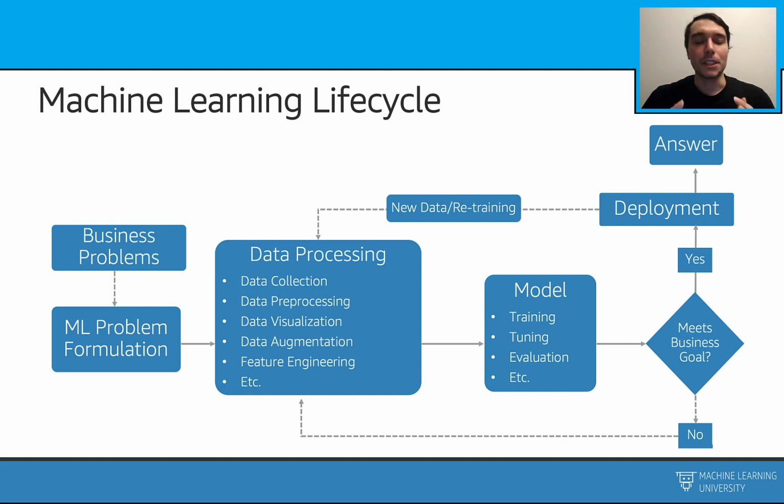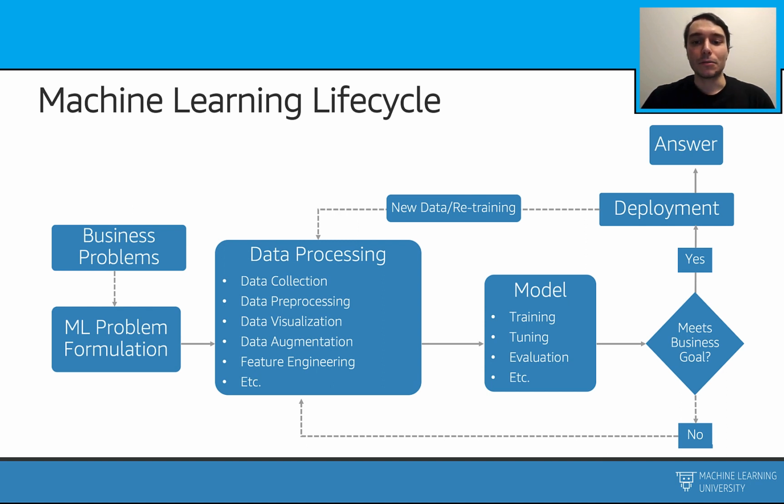Let's talk about the machine learning lifecycle. As always, a machine learning lifecycle starts with a business problem. This is the problem that we are trying to solve. We formulate this problem, and after that, we come to the data processing stage. Here, we are going to do some processing on our data. It can involve data collection, data pre-processing, visualization, augmentation, feature engineering, and more.